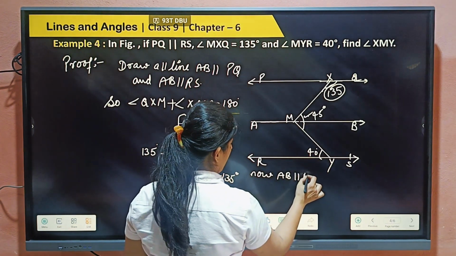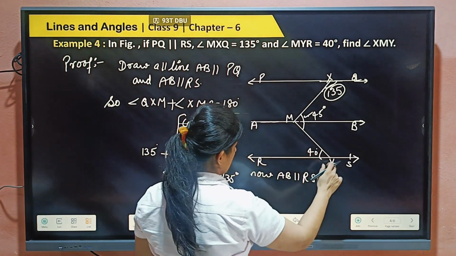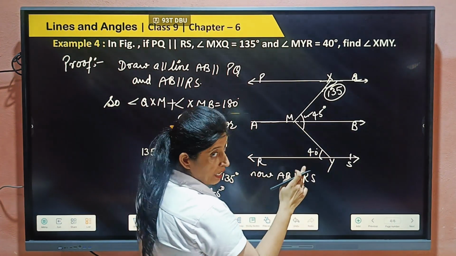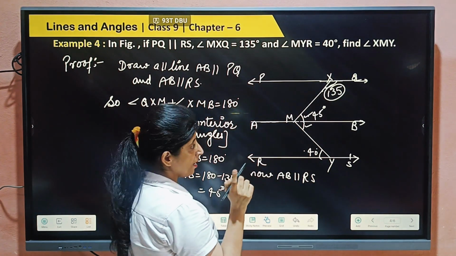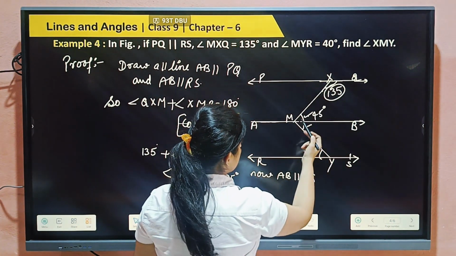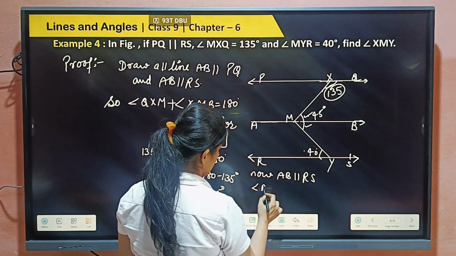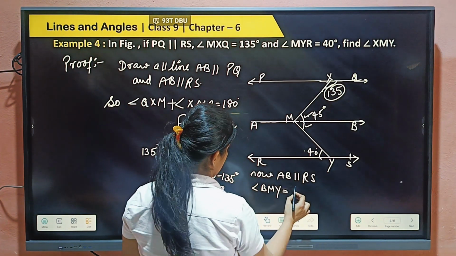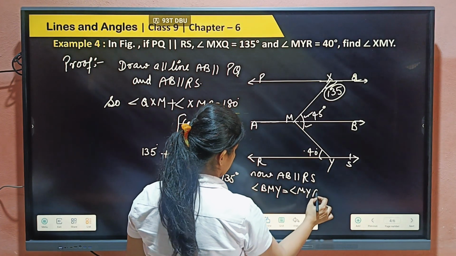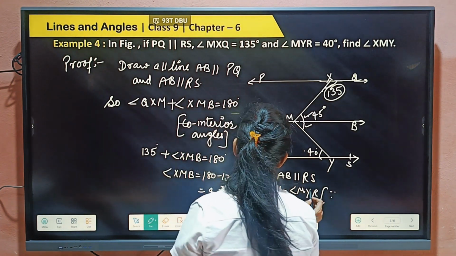AB is parallel to RS. If AB and RS are parallel, MY is the transversal. So this angle and this angle are alternate interior angles. So we can say that angle BMY is equal to angle MYR. What's the reason here?